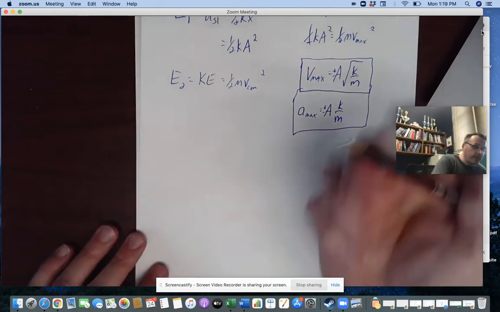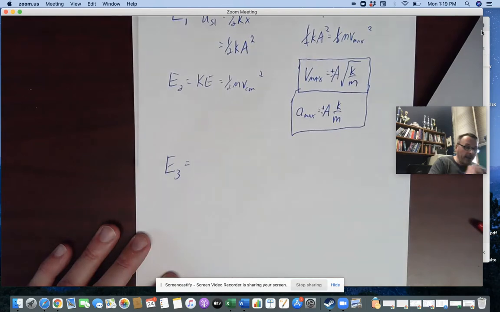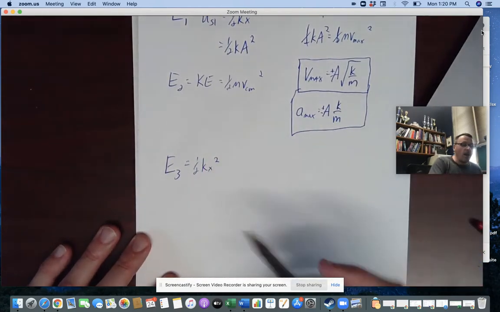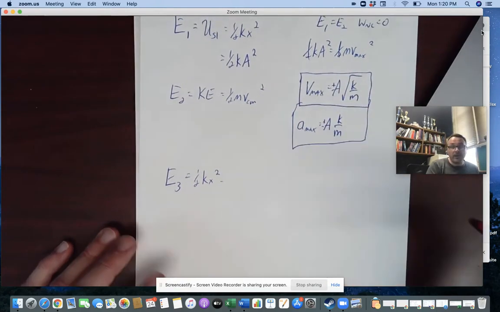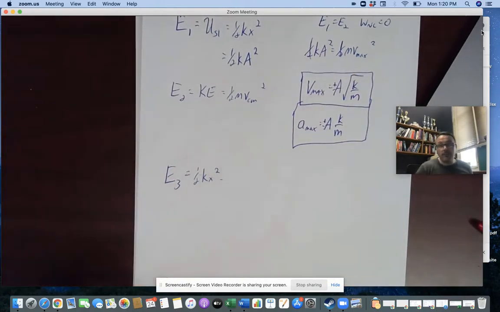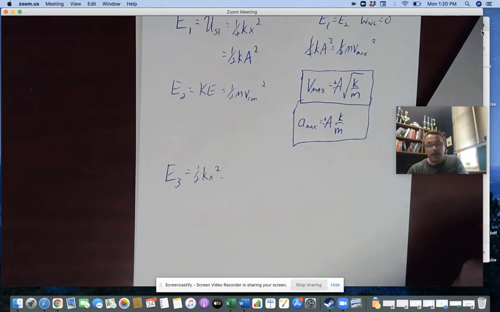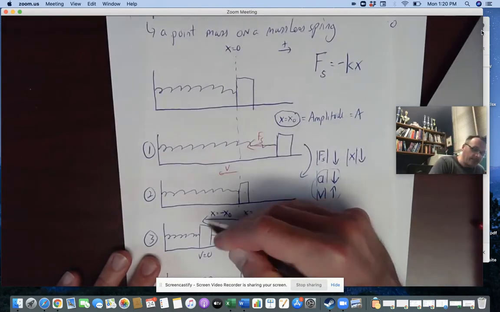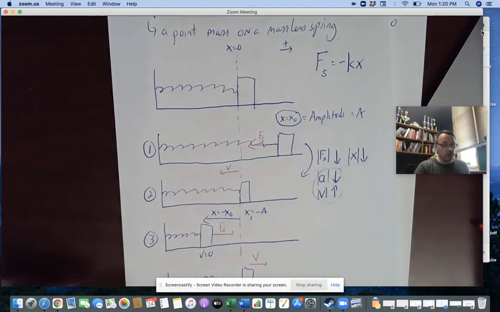And if I wanted to talk about some point, let's say position 3, well, that's when it's back out at its other position. And we know that that's also going to be 1/2 kx squared. Oh, and since these two have to be equal to each other, that's how I know that's going to go back out as far from the equilibrium position that it was in the other direction, because that and that have to be the same. So when I come back over here, that's how I can prove that here. In this case, x at position 3 has to be equal to negative A. It has to be because of the conservation of energy.